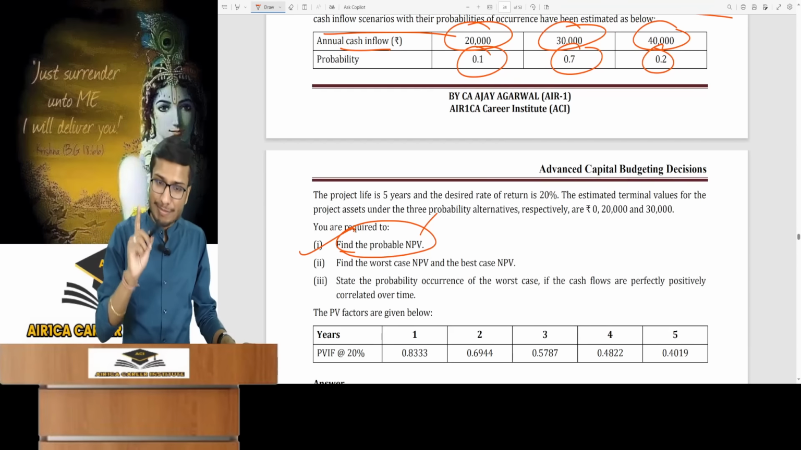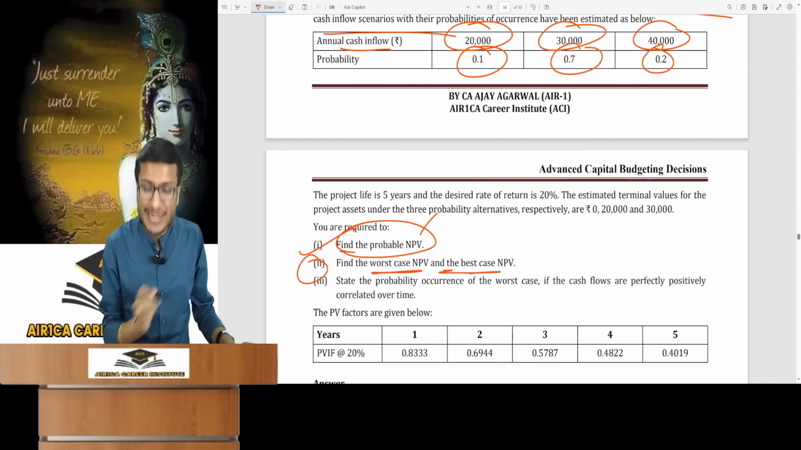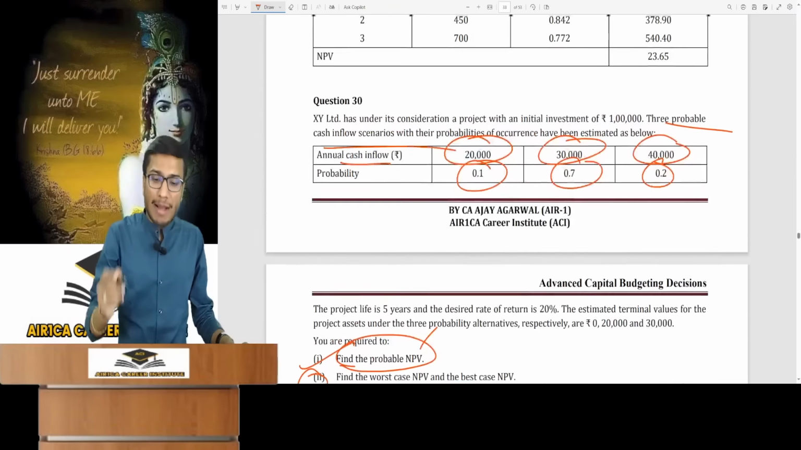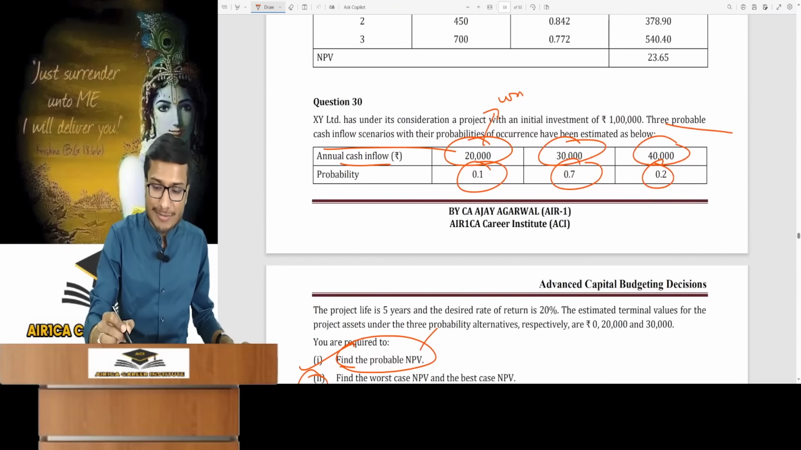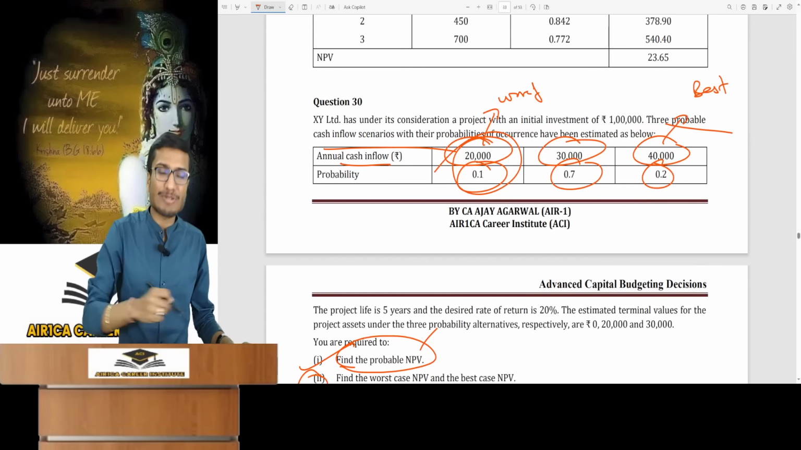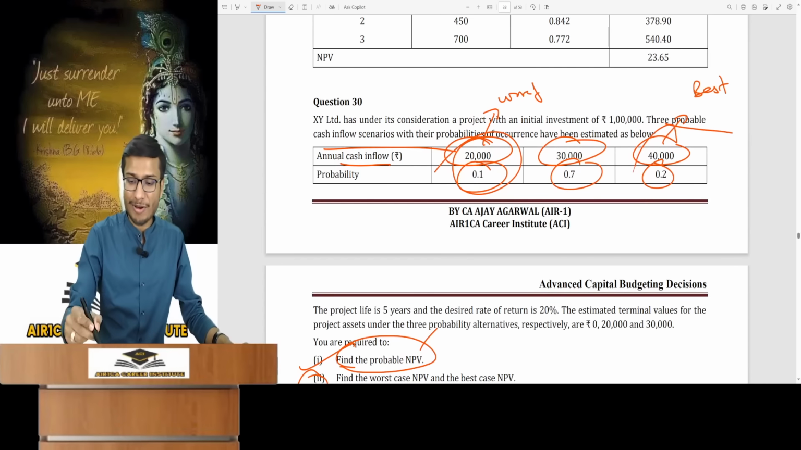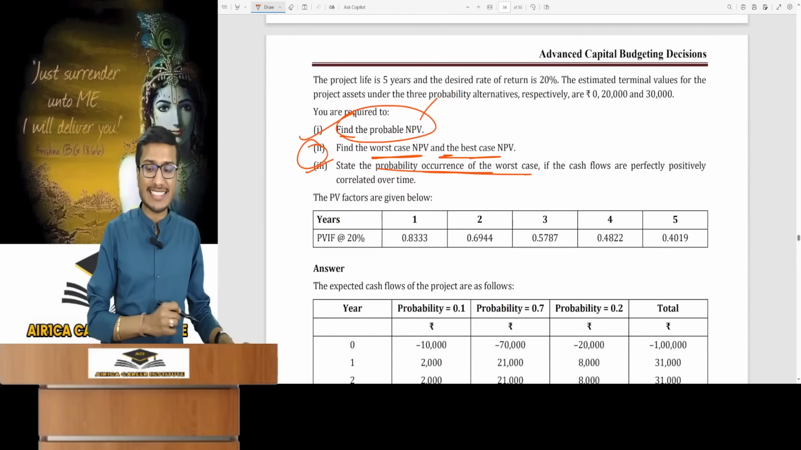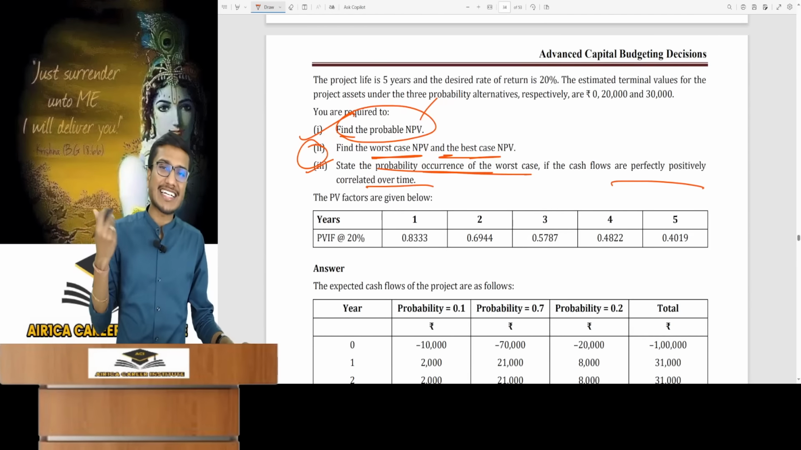This special question, second case, asks for worst and best case NPV. This became a perfectly dependent question. Now what you do, this 20,001 has become the worst case and 40,001 is the best. For 20,000 annual cash flow, or when it is the best case, calculate the NPV. Tell me the probability of the worst case if the cash flow is perfectly dependent.